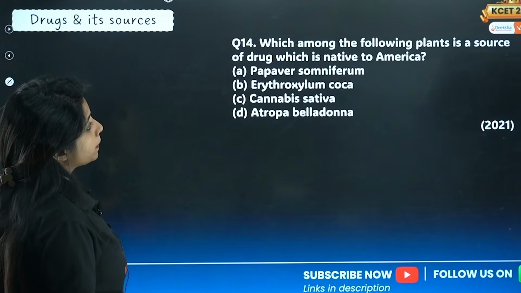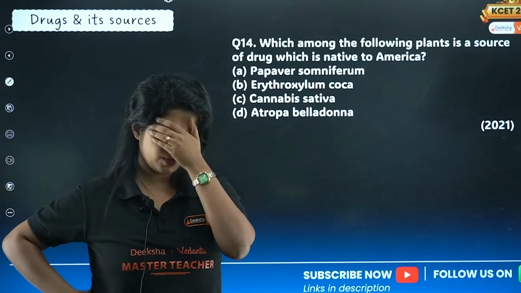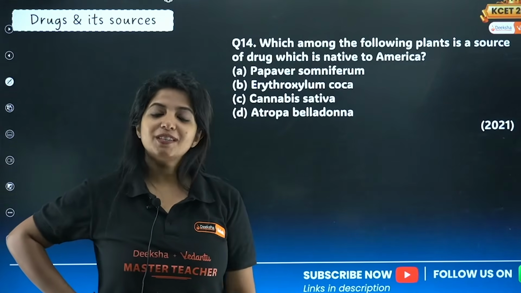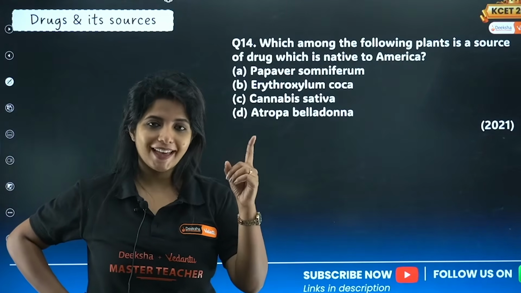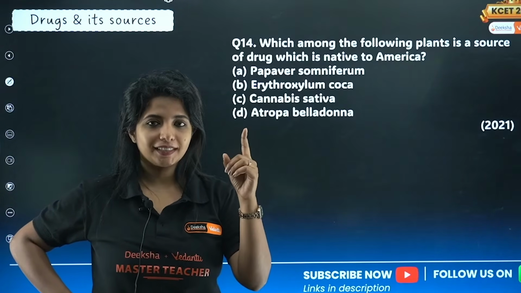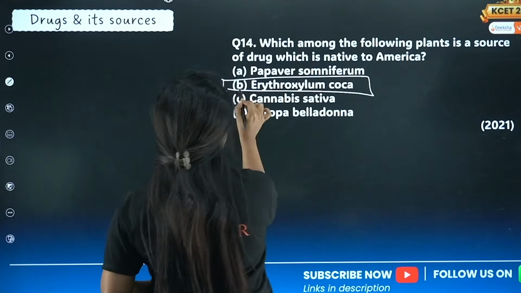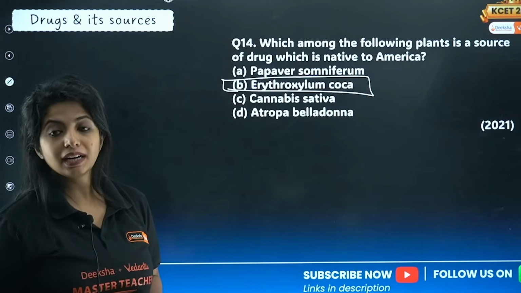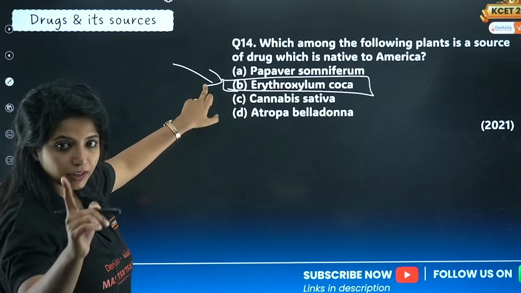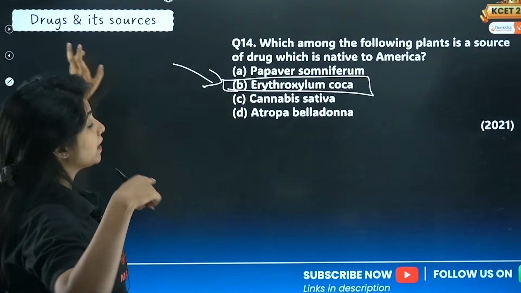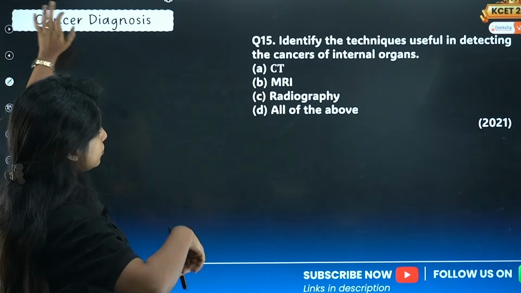Now, which among the following plants is a source of drug which is native to America? Ma'am, how do we remember all of this? It's easy. From South America, my dear children, you get only one drug, and that is Erythroxylum coca, cocaine. Erythroxylum coca, which gives cocaine, is a plant native to America. Cocaine affects your CNS, dopamine transport, and gives euphoria. At higher content, it gives hallucination as well.